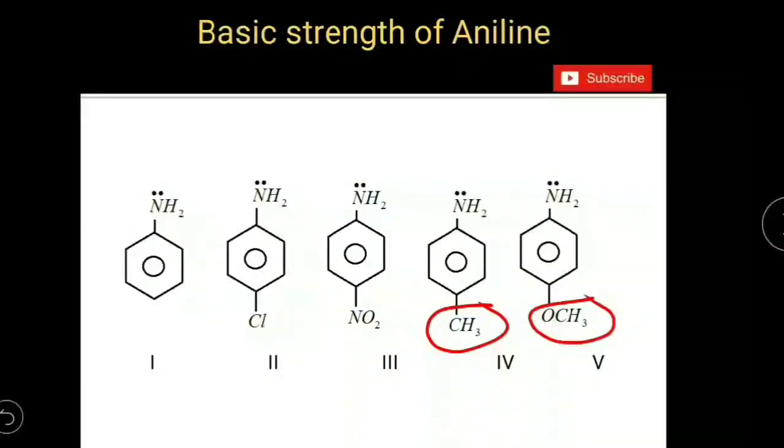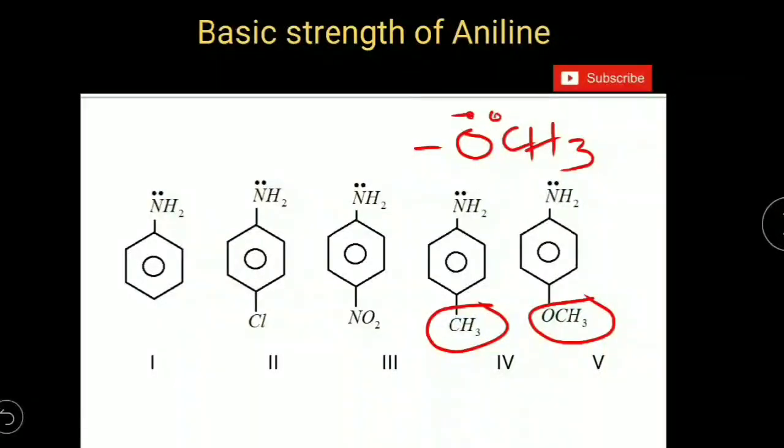Methoxy group contains lone pair of electrons on oxygen atom. So these lone pair of electrons can be involved in delocalization in phenyl group. So it acts as electron donating group as per resonance effect.